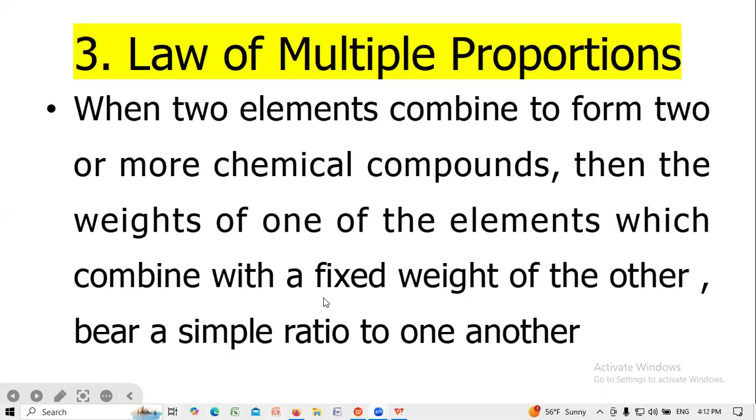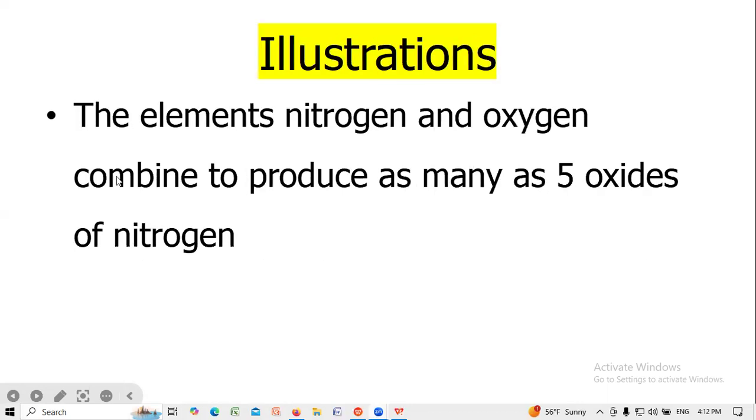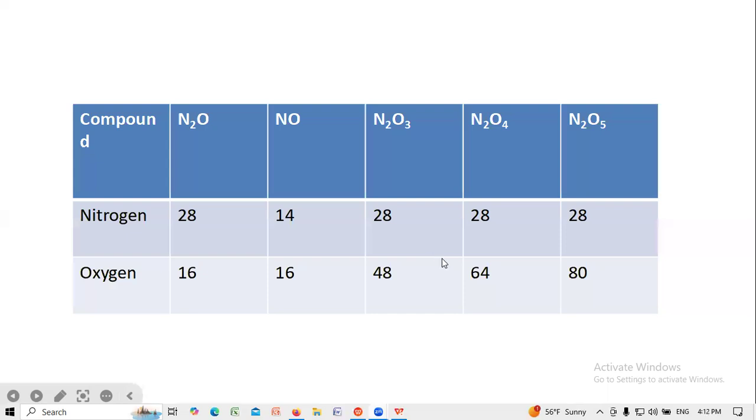Law of multiple proportion: when two elements combine to form two or more chemical compounds, then the weights of one of the elements which combine with a fixed weight of the other bear a simple ratio to one another. The elements nitrogen and oxygen combine to produce as many as five oxides of nitrogen.